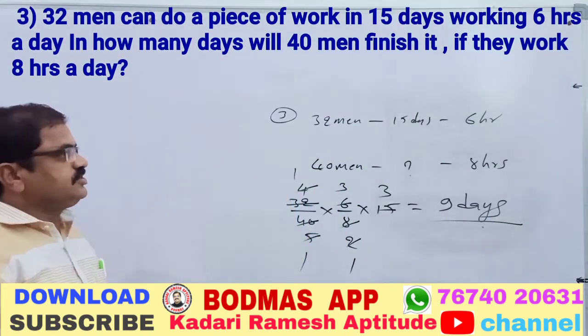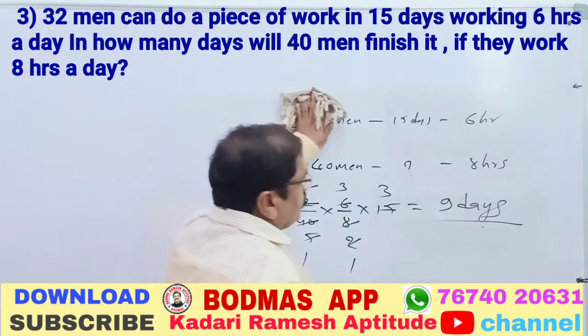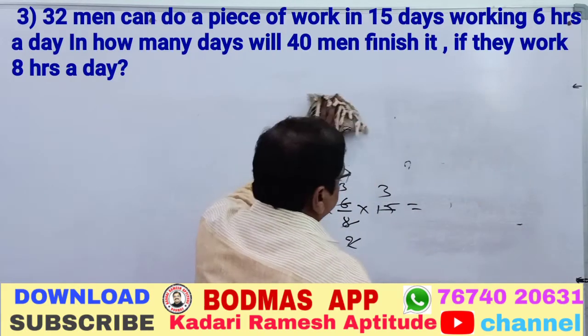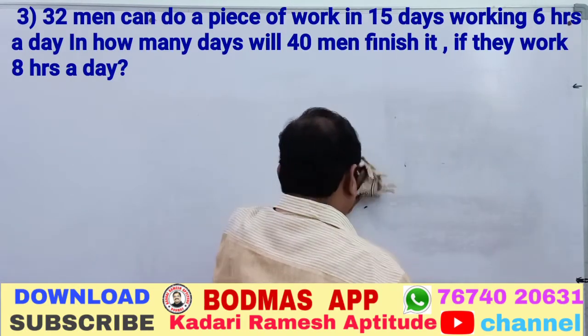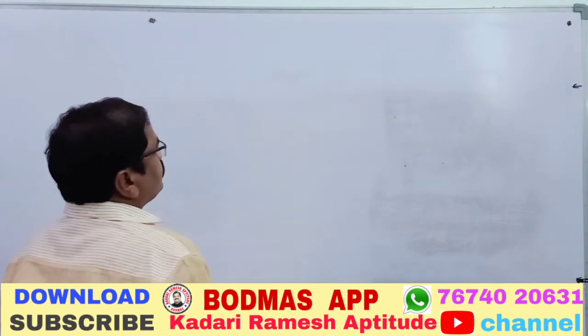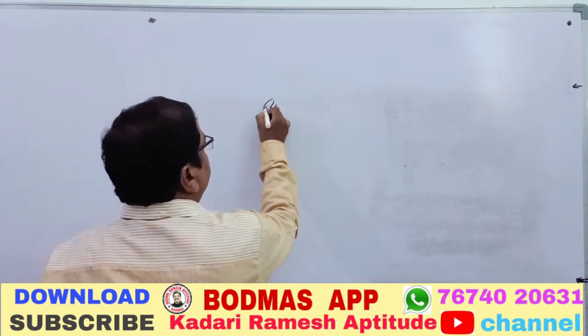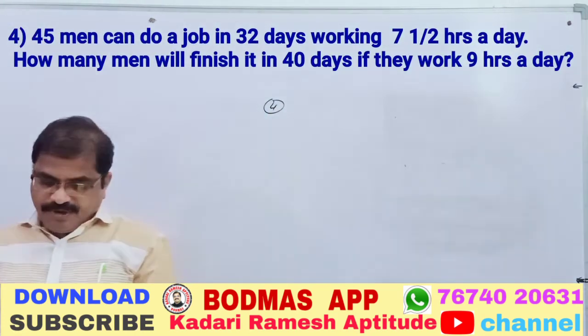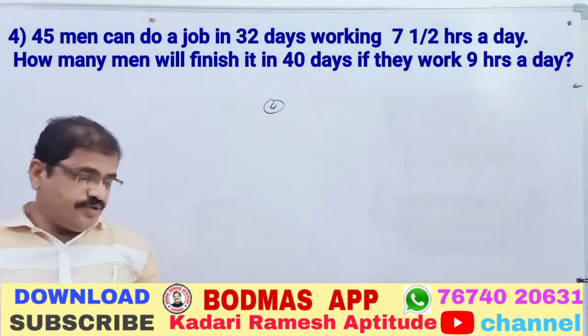Now I am taking question number 4. Same question: 45 men can do a work in 32 days.